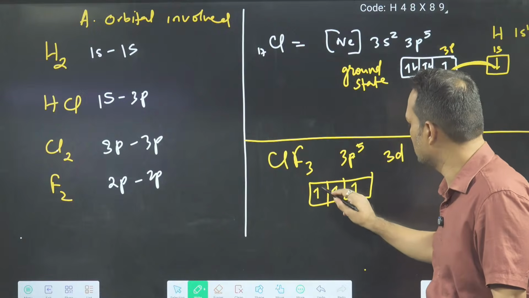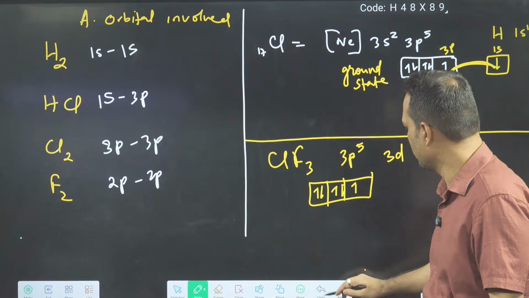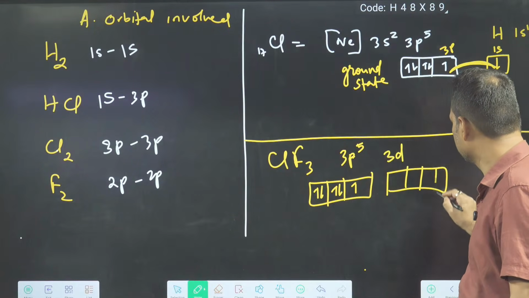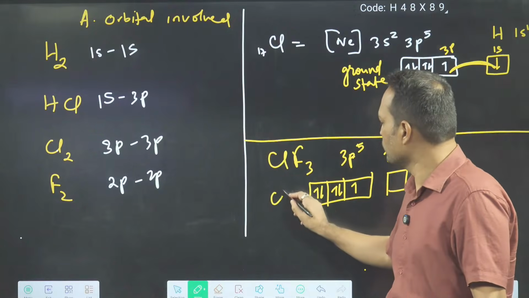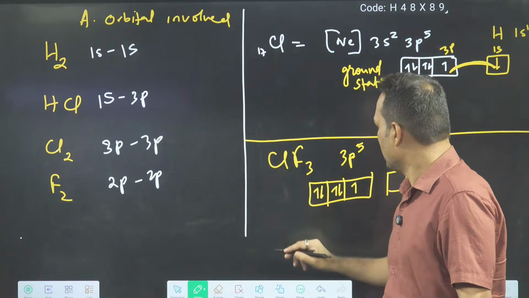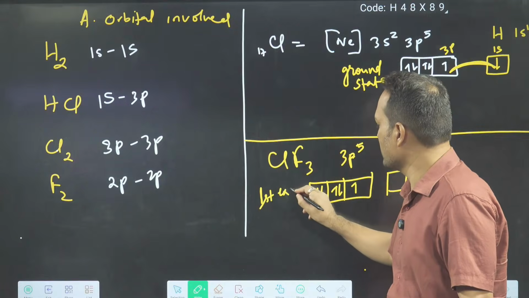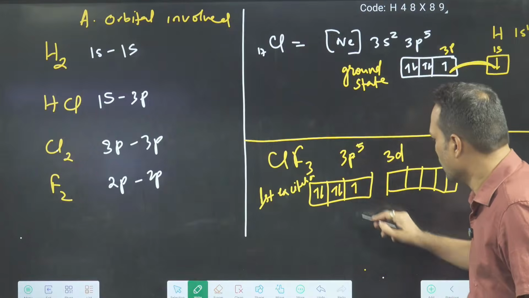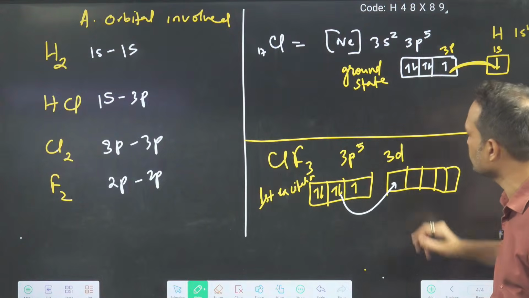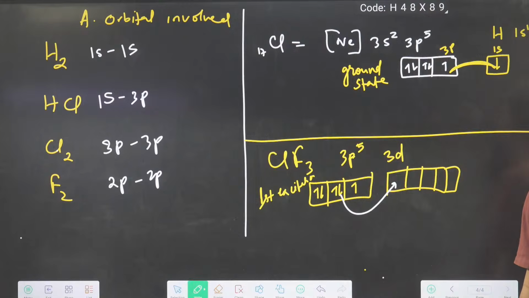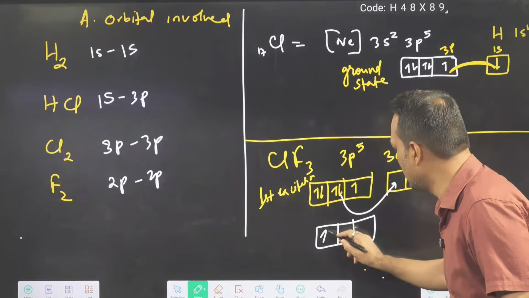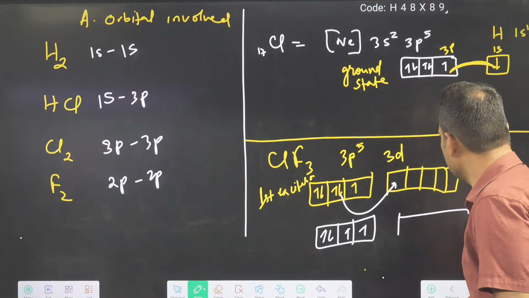So you will have to do like this. Listen carefully. 1, 2, 3, 4, 5. 3d is empty. So now you will have to write the excited state. First excitation. See here, one electron from here will jump to 3d. Everyone see here, the final configuration will look like this.